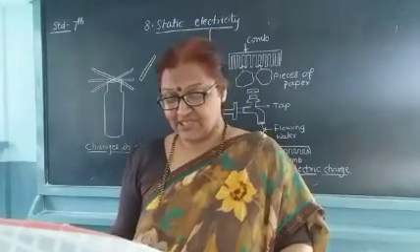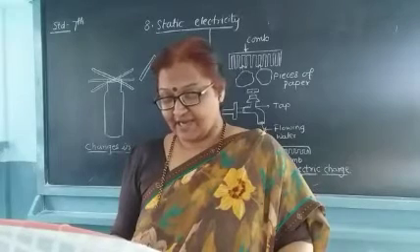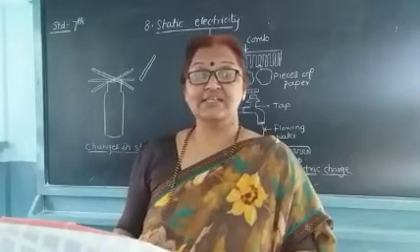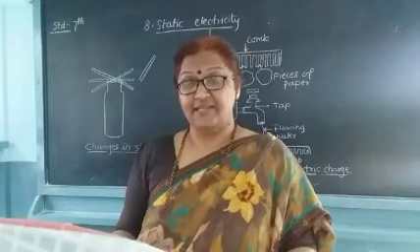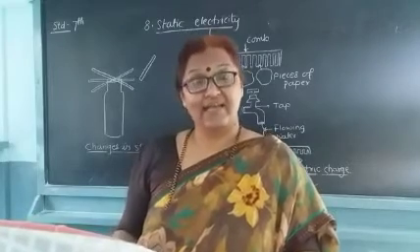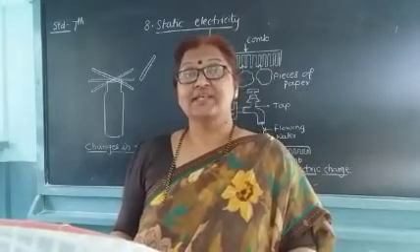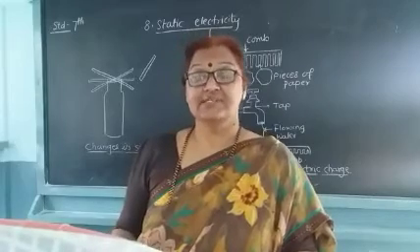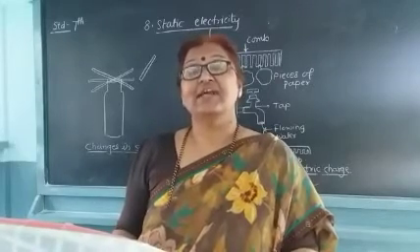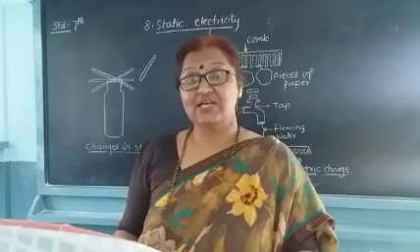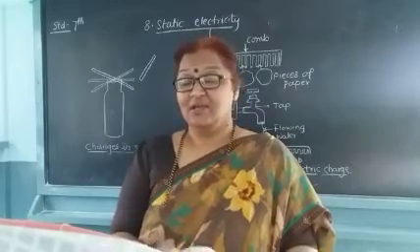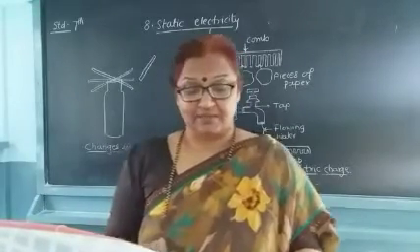Hence, repulsion is used as a test for identifying an electrically charged object. Whenever there are unlike charges, the objects get attracted towards each other, and if there are like charges, they get repelled from each other.